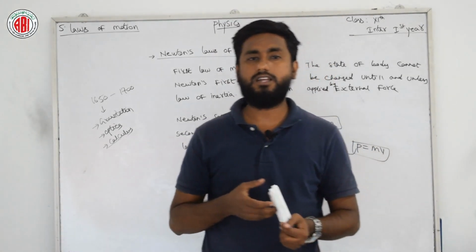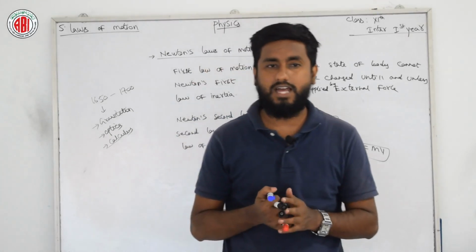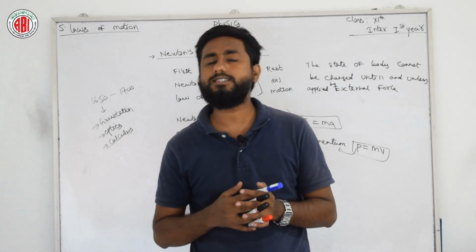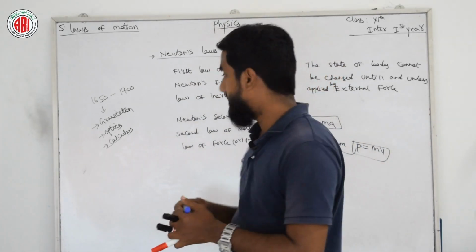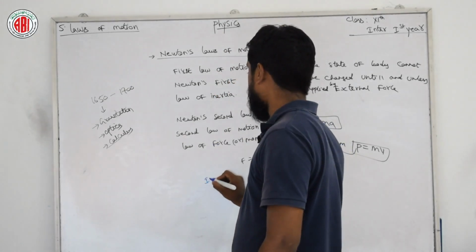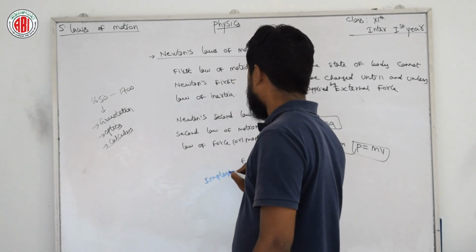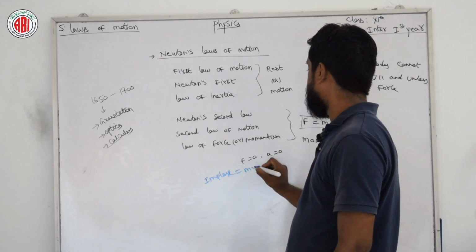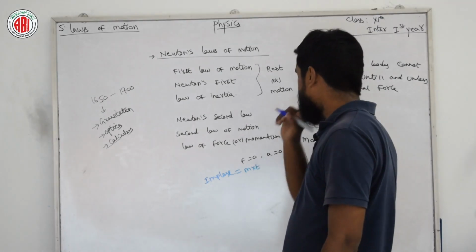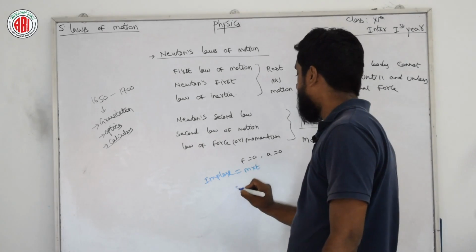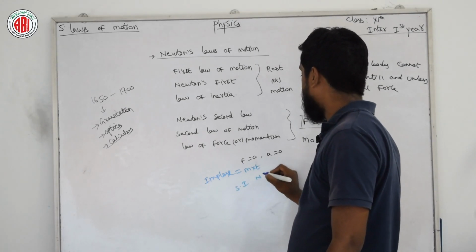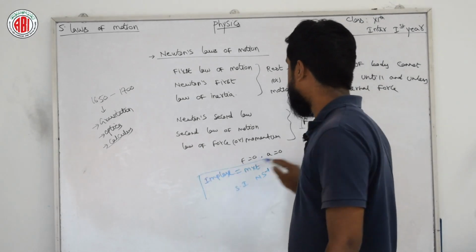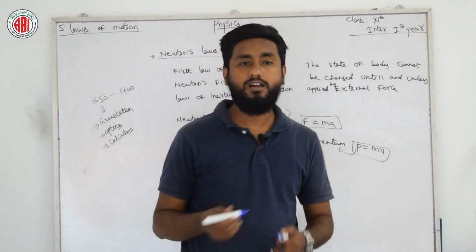When a large force is applied for a very small amount of time, a change in momentum takes place, which is nothing but impulse. One more physical quantity introduced here is impulse. For impulse, I am writing one formula: force into time. Here the SI unit of impulse is Newton second. So this is also an important thing. What is impulse? You can write that.